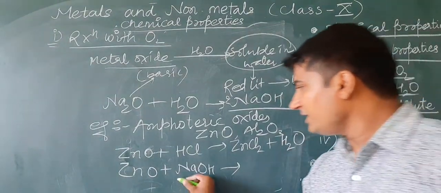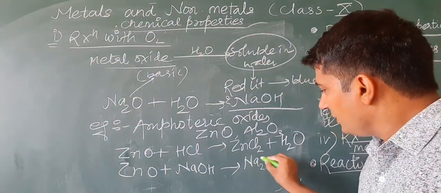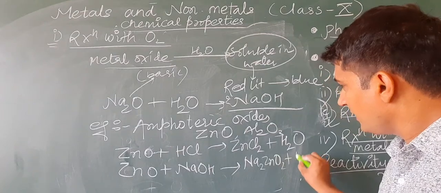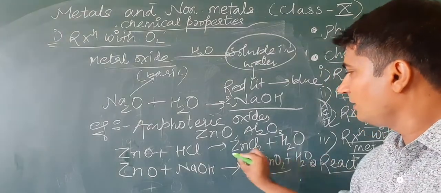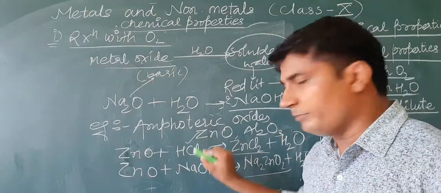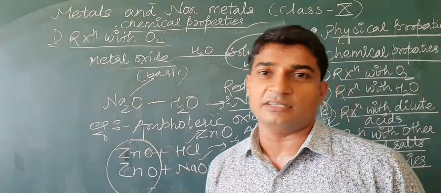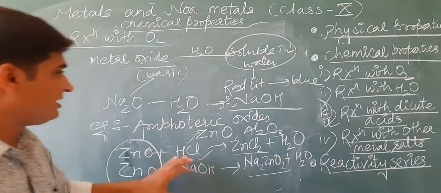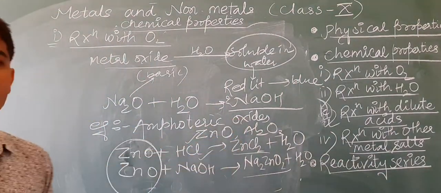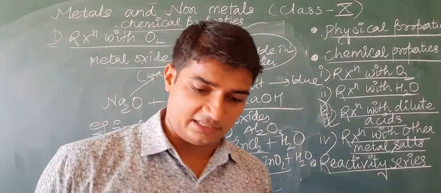When it is reacting with NaOH, it forms Na2ZnO2, sodium zincate, plus water. So it is reacting with acids and also with bases, showing both acidic as well as basic nature. These types of oxides are known as amphoteric oxides.